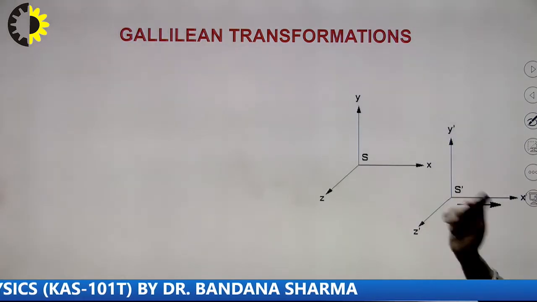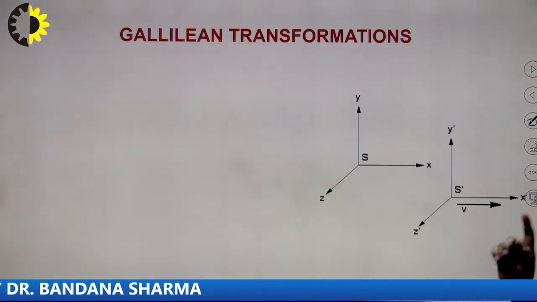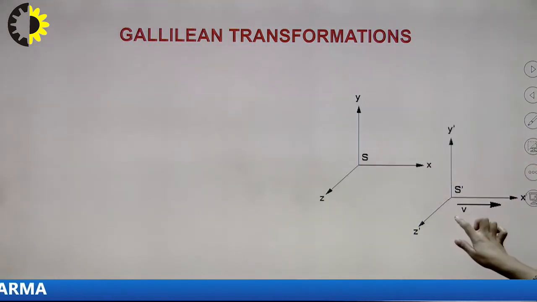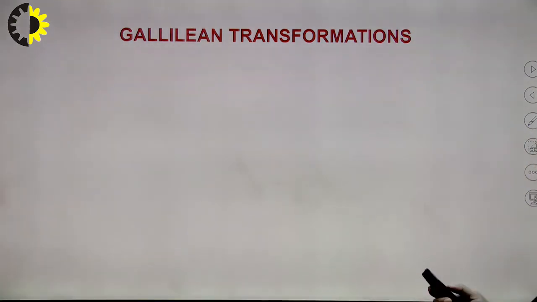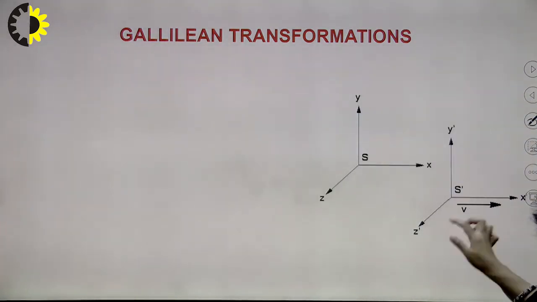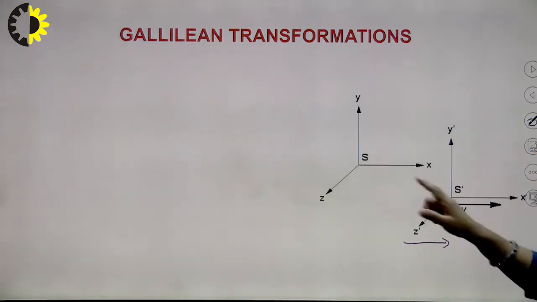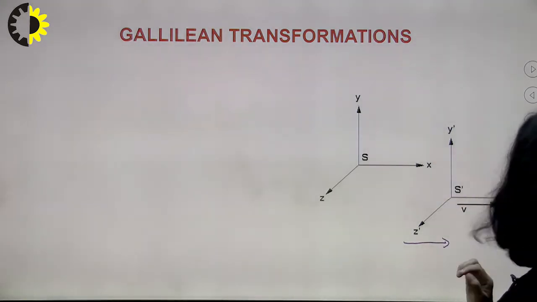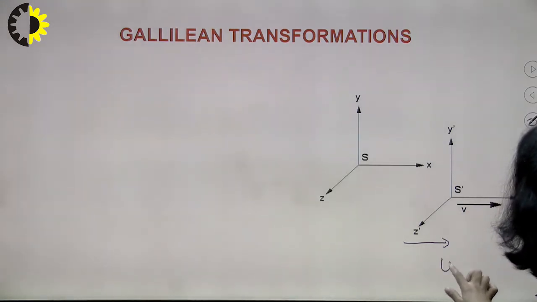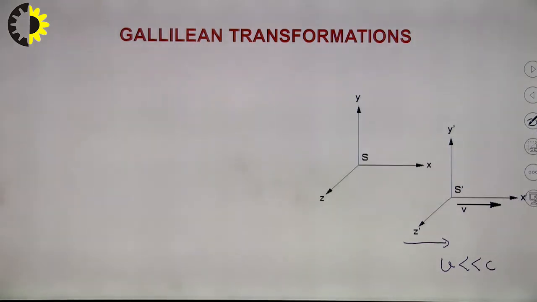This is your rest frame S, and the second one is S dash, which is moving along the x-axis with a constant velocity v. And remember that v is very, very small with respect to c.